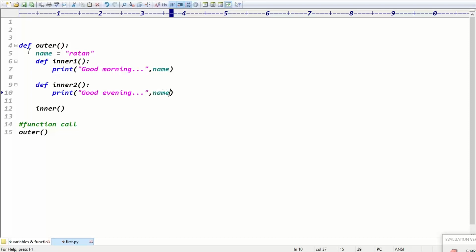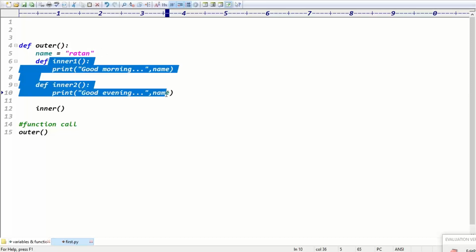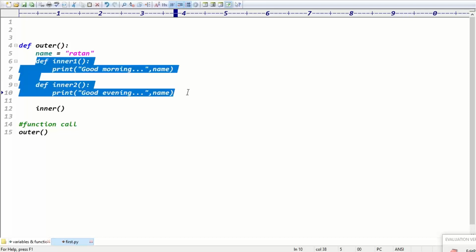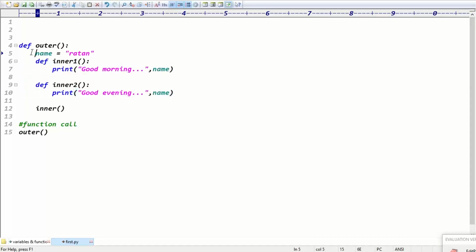Exactly. It means the outer function contains a variable. All inner functions can access what? The outer function variable, right? Guys, that point is clear. All inner functions can access what? Outer function data, right? Exactly, guys. All inner functions can access the outer function data.